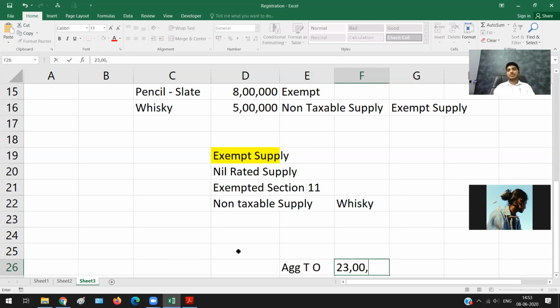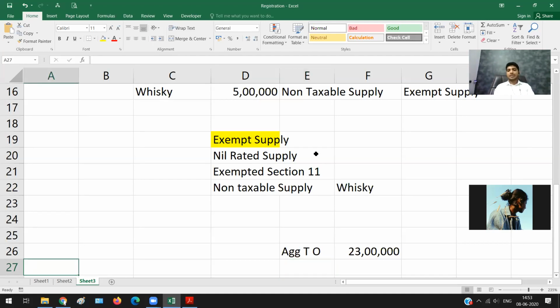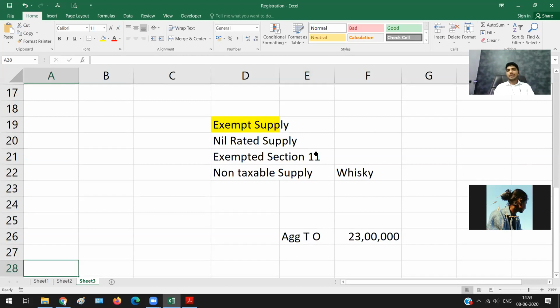Understood this? If understood, raise your hands. Okay, great that you have understood the concept. So we have understood what is aggregate turnover, and it will include my taxable supply and my exempt supply as well. But one more thing I want to clarify is that aggregate turnover will not include tax.